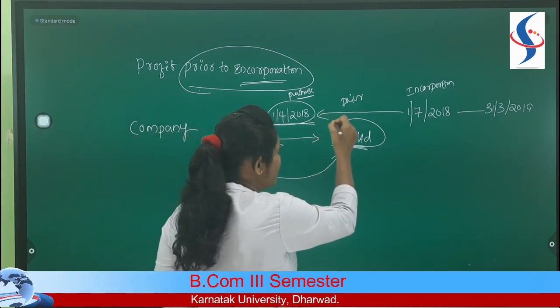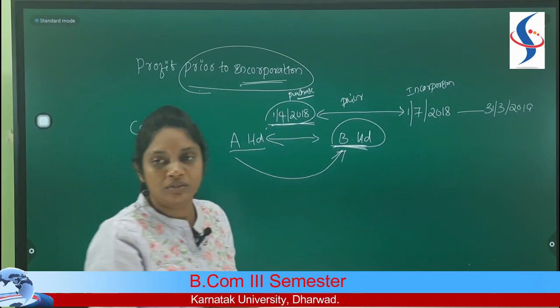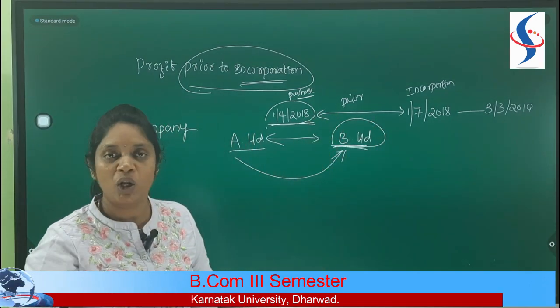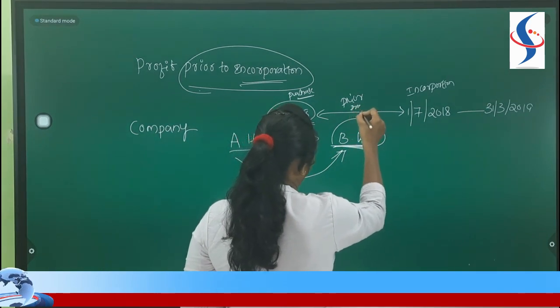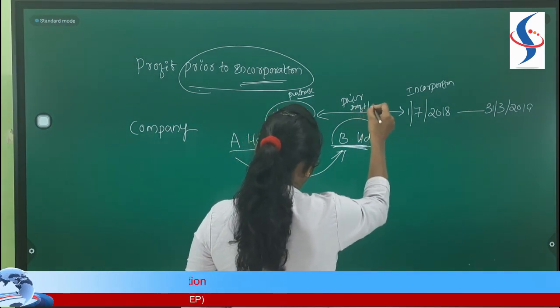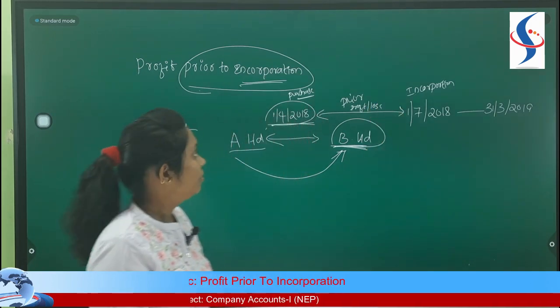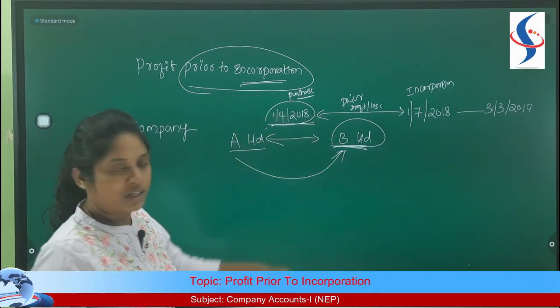Then whatever business is done by B Limited in this lot, through that business, if we get any profit or a loss, it will be called as profit or loss prior to incorporation. This is what the meaning of profit prior to incorporation.